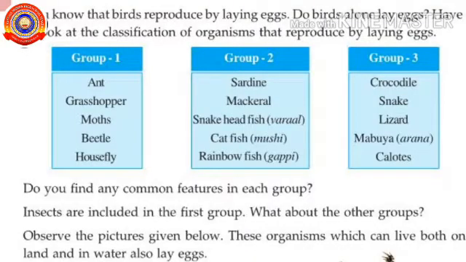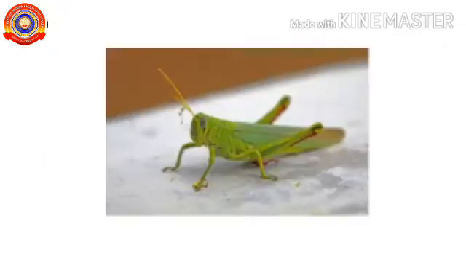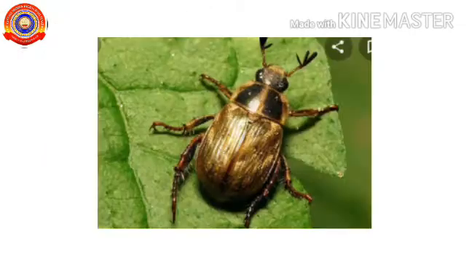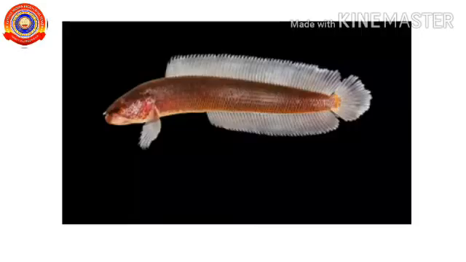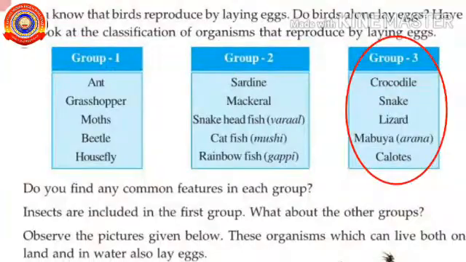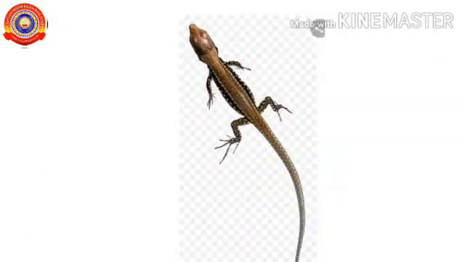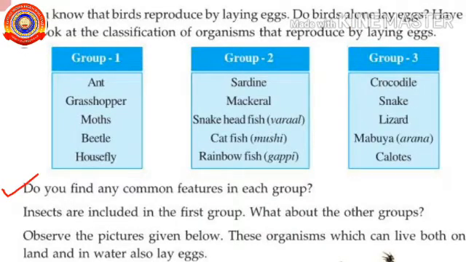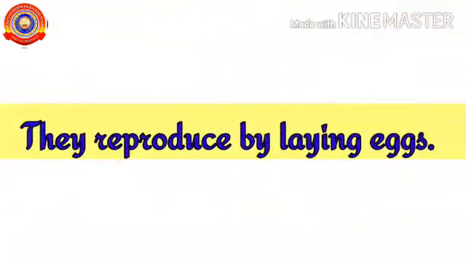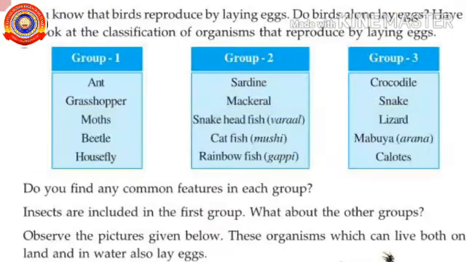Now, let's do an activity. Have a look at the classification of organisms that reproduce by laying eggs. Group 1: ant, grasshopper, moths, beetle, housefly. Group 2: sardine, mackerel, snakehead fish, catfish and rainbow fish. Group 3: crocodile, snake, lizard, mabuya, calotes. Do you find any common features in each group? Yes, isn't it? They reproduce by laying eggs. That means all are oviparous.